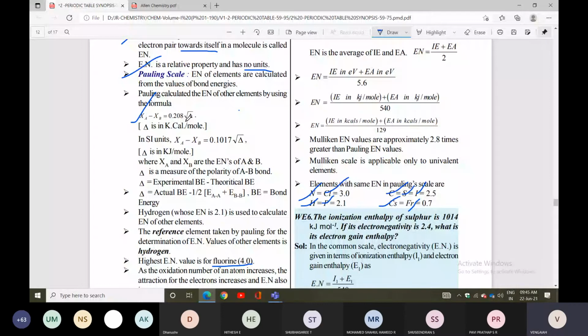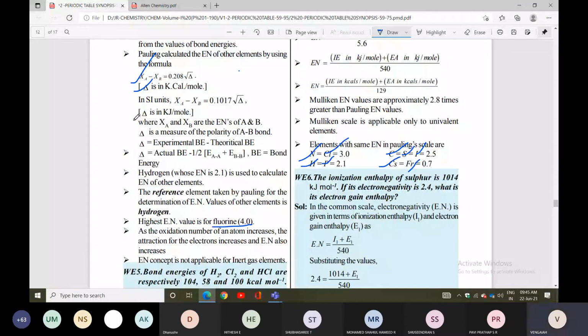So the formula is Xa minus Xb equals 0.208 square root of delta. Here Xa and Xb are the electronegativities of A and B.